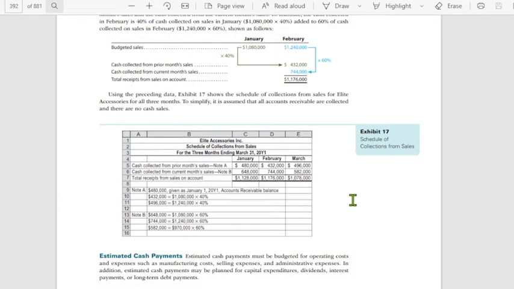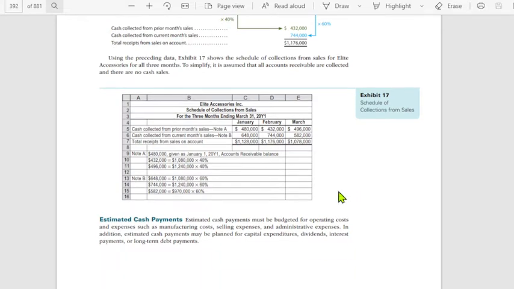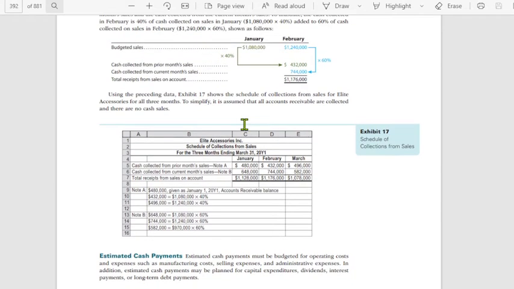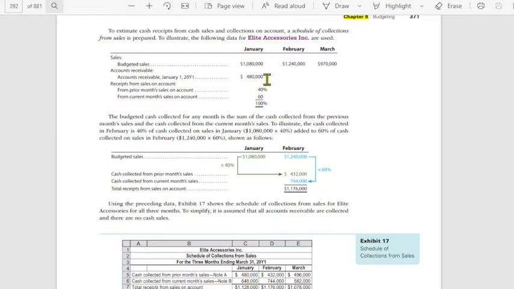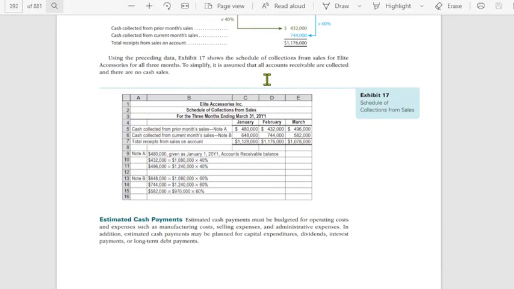Let's take a look at note A, kasi sa January, ang referral natin dyan. Meron po tayong accounts receivable na naka-indicate dito on January 1, 480,000, given as AR balance ng beginning January 1. You multiply it to 40%, tama ba? No, hindi.